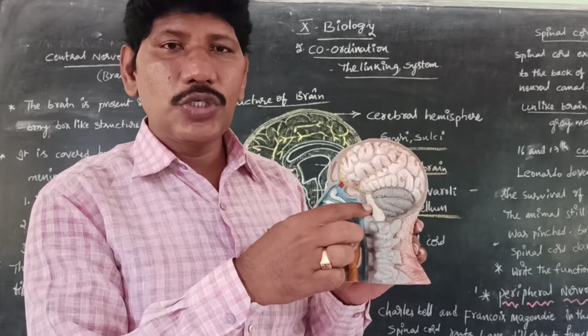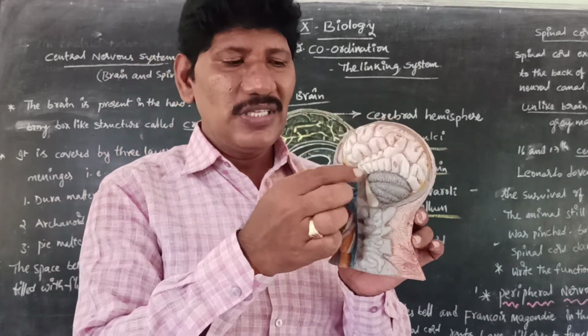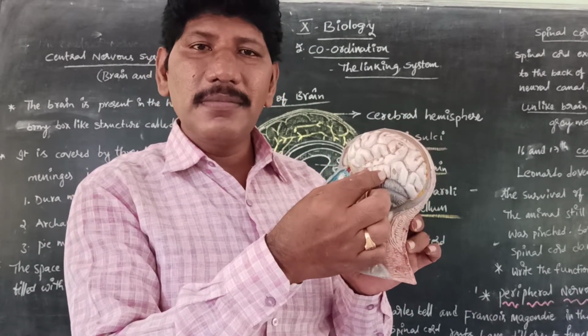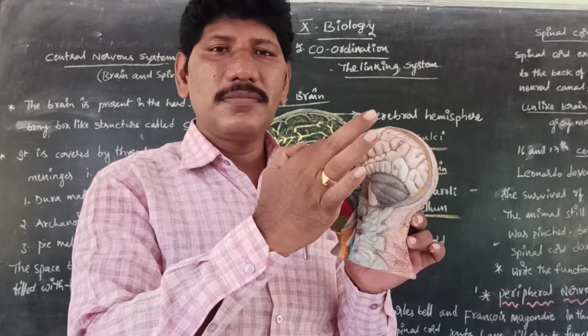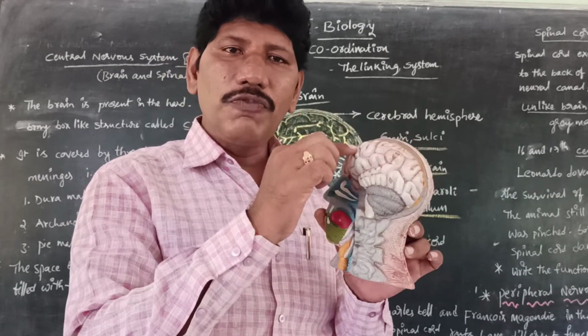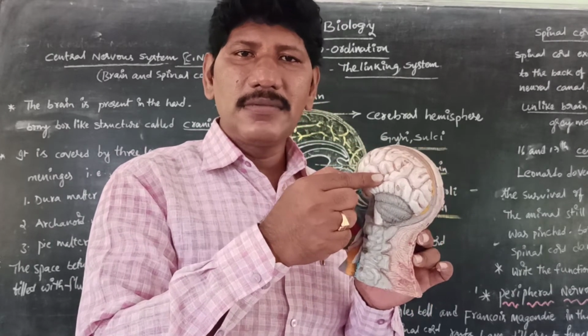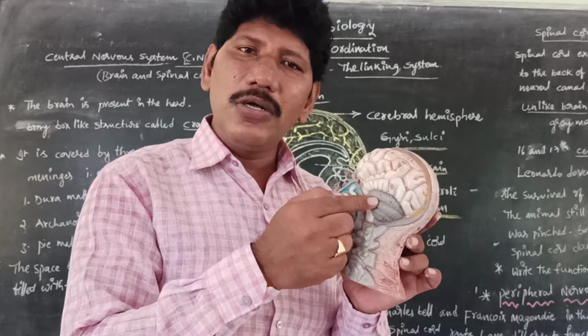This is called the medulla oblongata. So the cerebellum and medulla oblongata are called the hindbrain. This is called the midbrain. This is called the forebrain. So is it clear, children? The forebrain is also called the cerebrum. Next, the midbrain. The hindbrain is also called the cerebellum and medulla oblongata.